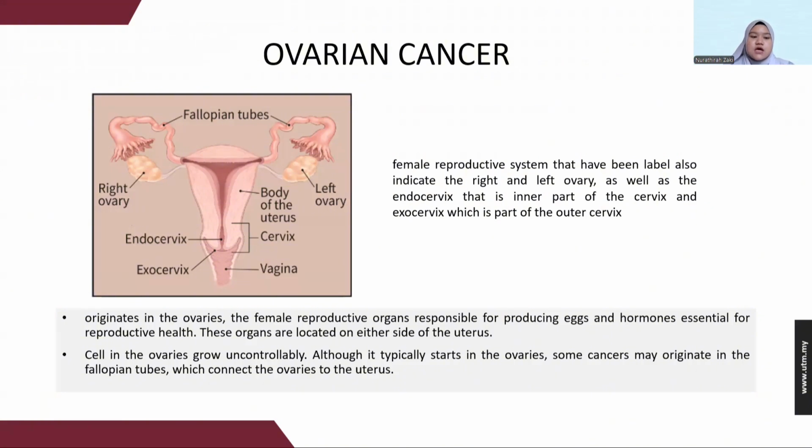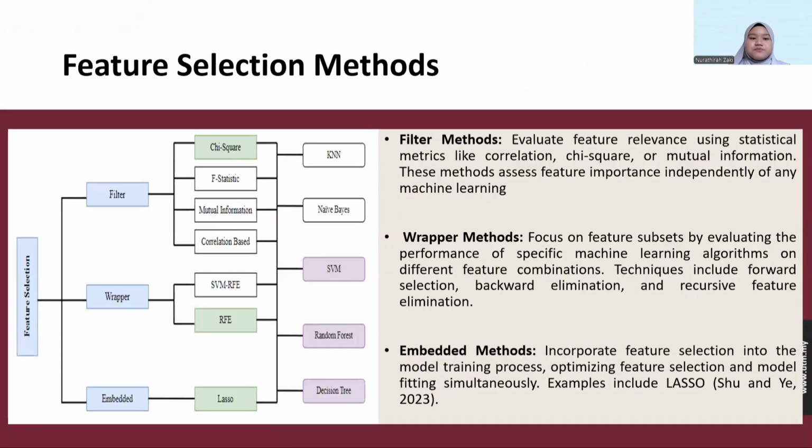It's called the ectocervix. The ovaries are the female reproductive sex organs, responsible for producing eggs and hormones essential for reproductive health. These organs are located on either side of the uterus, and cells in the ovaries grow uncontrollably. Cancer typically starts in the ovaries, though some cancers may originate in the fallopian tubes, which connect the ovaries to the uterus.